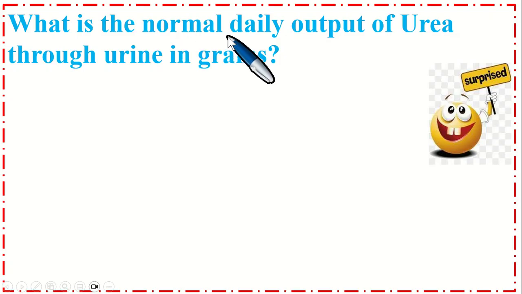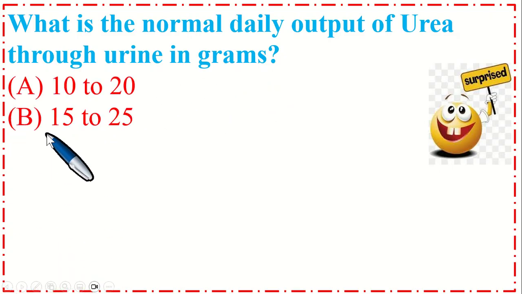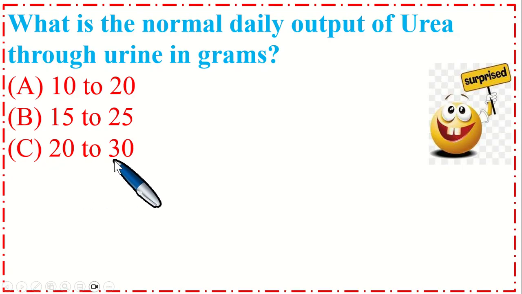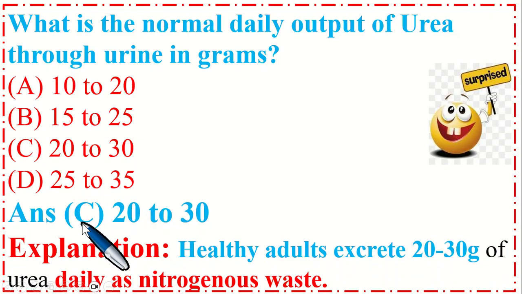What is the normal daily output of urea through urine in grams? Option A 10 to 20, B 15 to 25, C 20 to 30, and option D 25 to 35. So the correct option is C 20 to 30. Explanation is healthy adults excrete 20 to 30 grams of urea daily as nitrogenous waste.